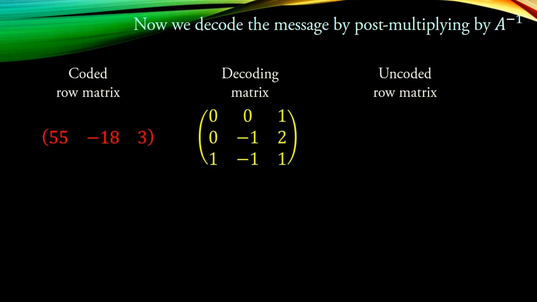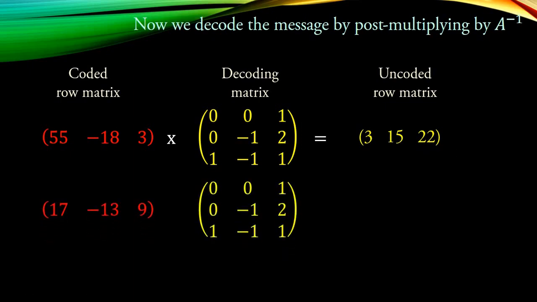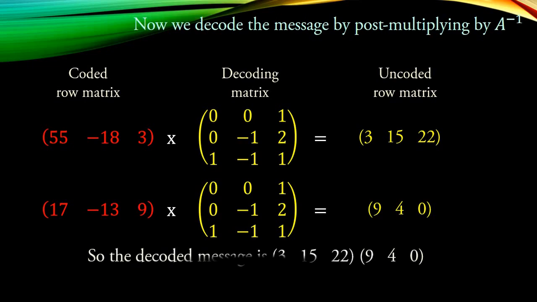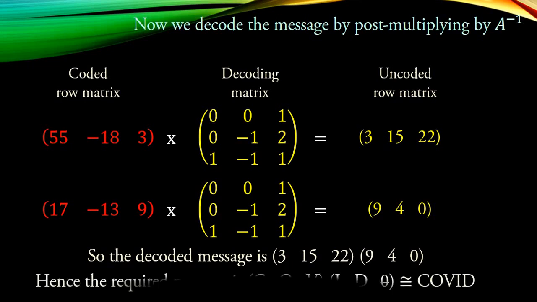So now the coded row matrix is 55, -18, 3, and the decoding matrix is nothing but A inverse. Do the same thing, multiply, and you will get the answer 3, 15, 22. This is the one which we gave as input. The same way, the second segment is 17, -13, 9. When you multiply with A inverse, we get 9, 4, 0. Join both and convert these numbers into alphabets to get COVID, and the last one is 0.